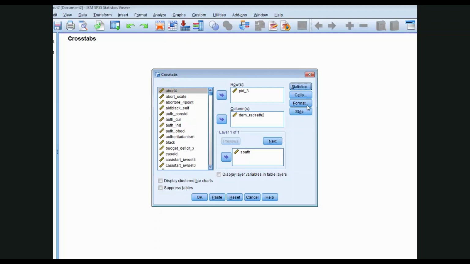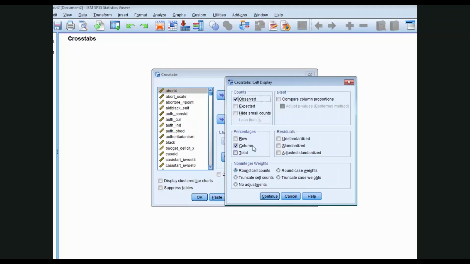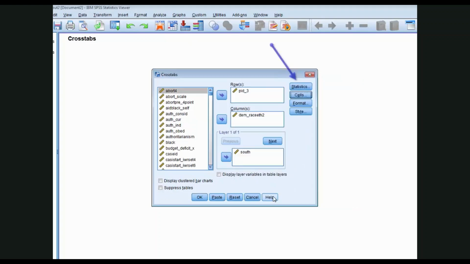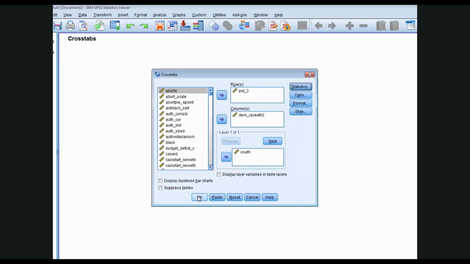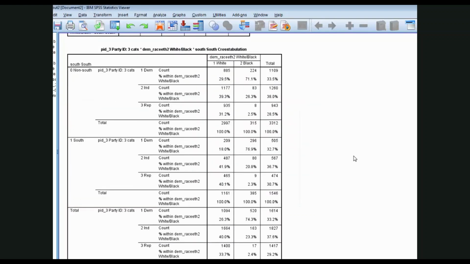So here's the setup. I've already clicked cells and asked for column percents. We're going to go to statistics, and as always, get chi-square. It's very versatile. Can't go to ordinals anymore. Let's go over here to nominal. Look at all the choices. We're going to pick phi and Cramer's V. Continue. Okay. And here's the typical SPSS enormous table.